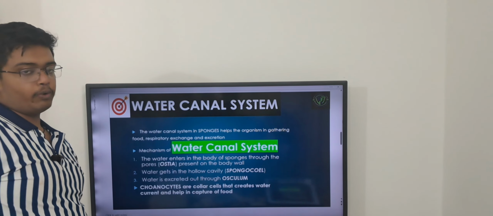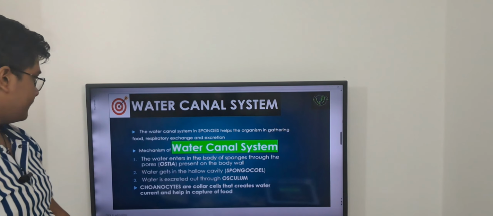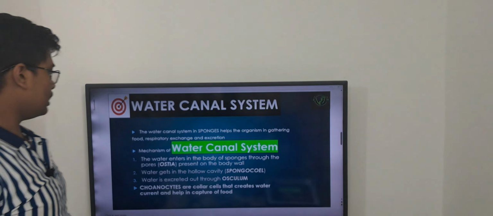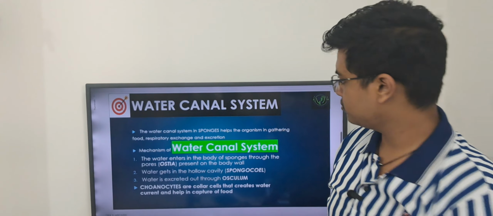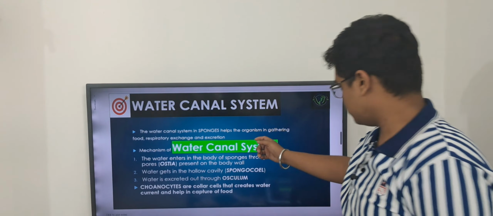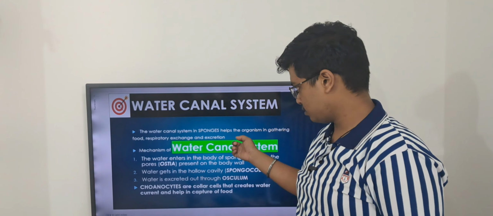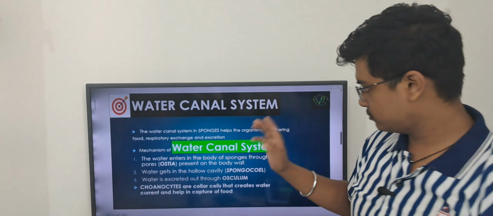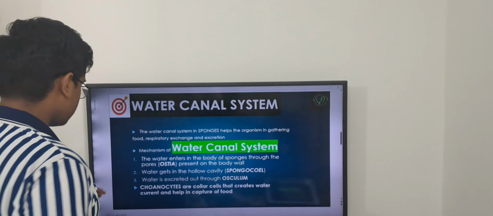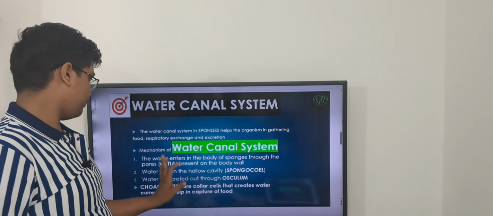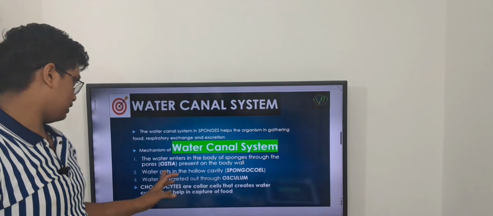Now the very important part, which is the water canal system. What is this water canal system important for? This water canal system is important for gathering food, respiratory exchange, and excretion. First of all, I'll read this out, and after this I'll show you the video. So what is the mechanism of the water canal system?